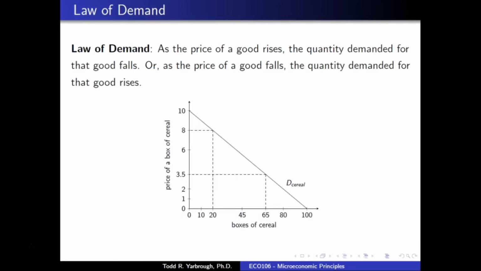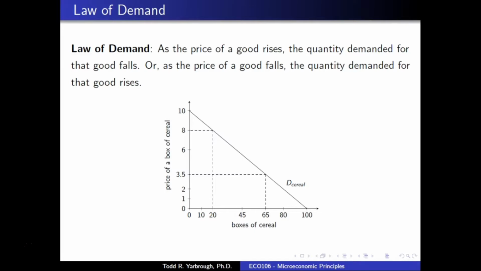Demand, one of the very few laws in economics: the law of diminishing marginal returns, the law of demand, the law of supply. So very few laws, so that should tell you something. The law of demand simply tells us that as the price of a good rises, the quantity demanded for that good falls. Notice I did not say that as the price of a good rises, the demand for that good falls. I said quantity demanded. It's extremely important that we get this out of the way.